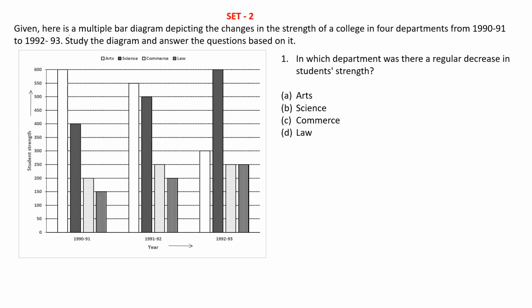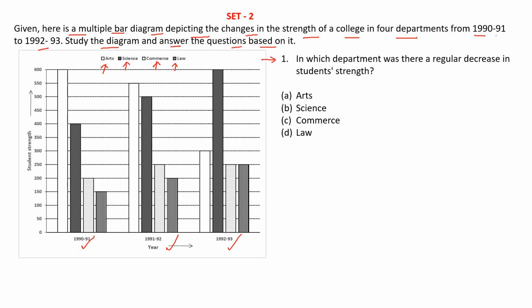In this it is given that it is a multiple bar graph depicting the changes in the strength of a college in 4 departments from 1990 to 1992. Study the diagram and answer the questions based on it. Here we are provided with the college strength in 4 departments, that is arts, science, commerce and law, for the years 1990, 1991 and 1992. So we are provided with the college strength information for the 3 years of a particular college. Let us proceed with the first question.